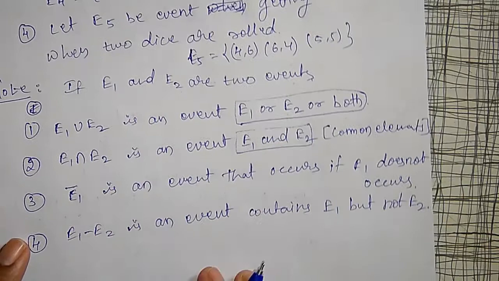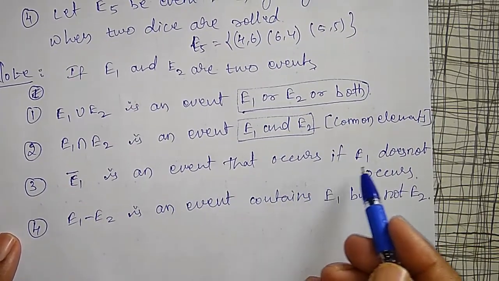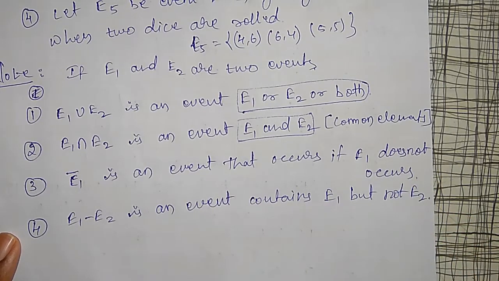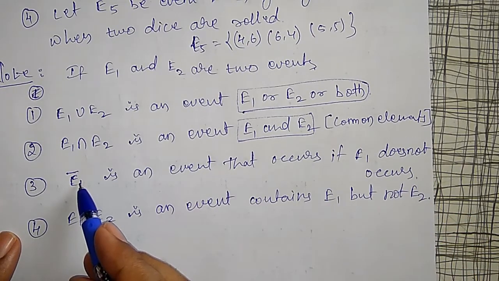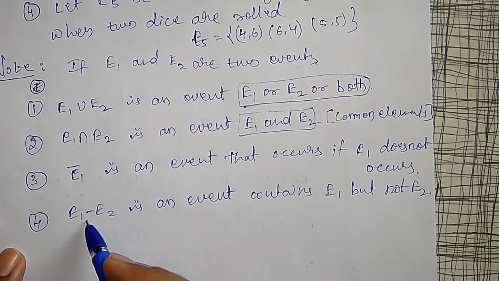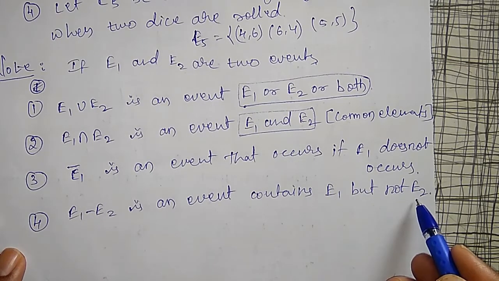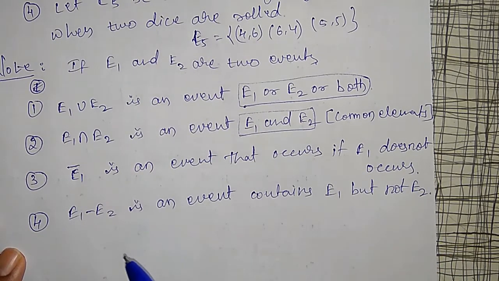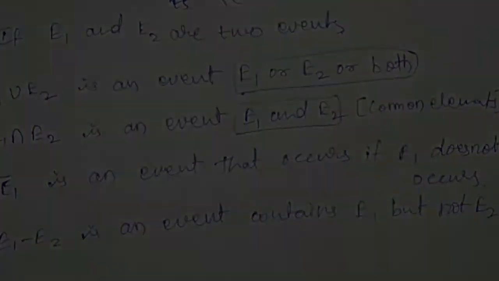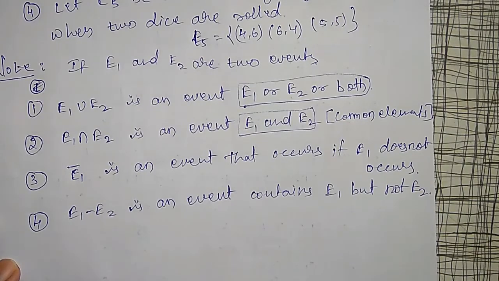E1 bar is an event that occurs if E1 does not occur, that is the complement of E1. E1 minus E2 is an event containing E1 but not E2. That is subtraction. You can go through the previous set theory for this definition.